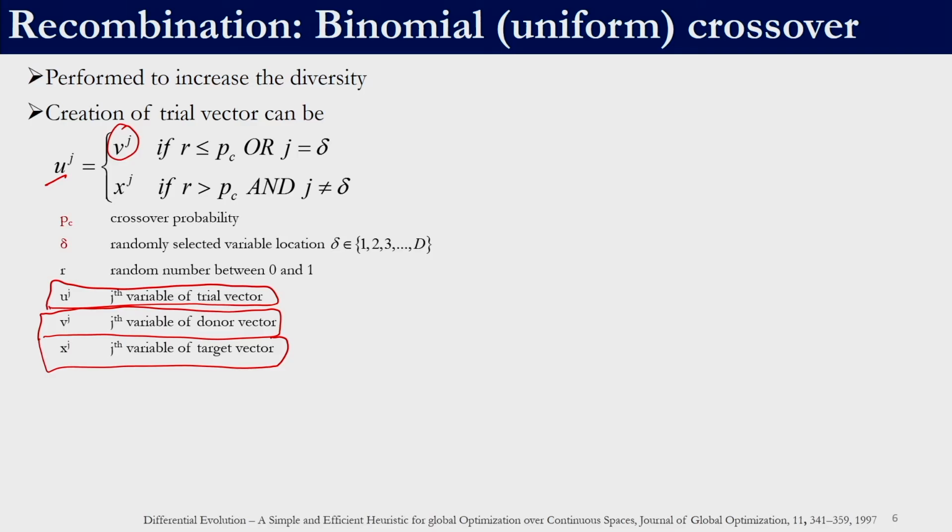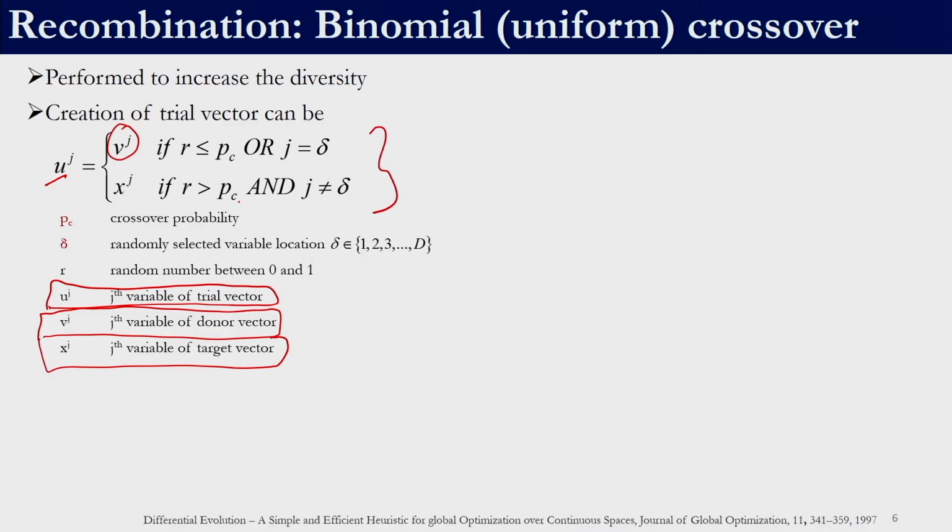This crossover which we are studying is known as binomial crossover or uniform crossover, right. In this, the target vector takes part in the recombination operator, whereas that was not the case in the mutation operator. Here we see that the trial vector is going to have variables which are coming either from the donor vector or the target vector. We are not going to calculate anything as such. It is just that we need to pick a variable either from the donor vector or from the target vector. These are the 2 conditions which will help us decide if a variable has to be picked up from the target vector or from the donor vector, right.